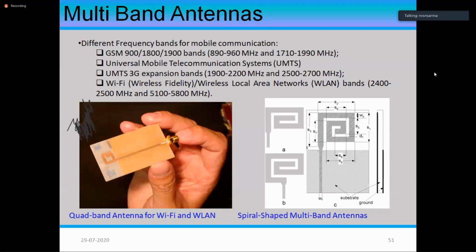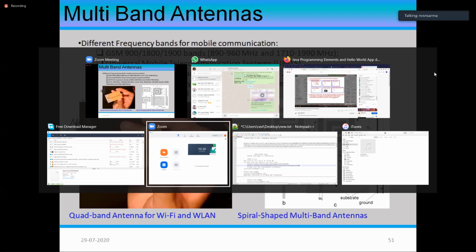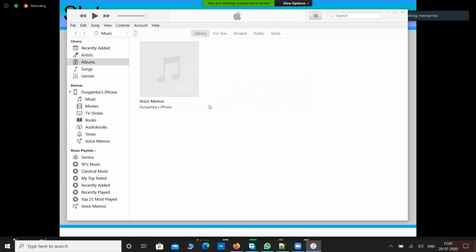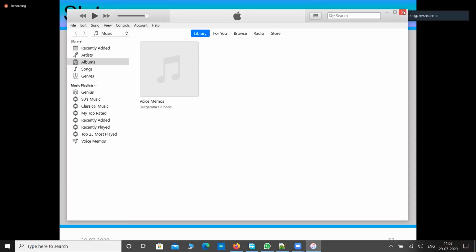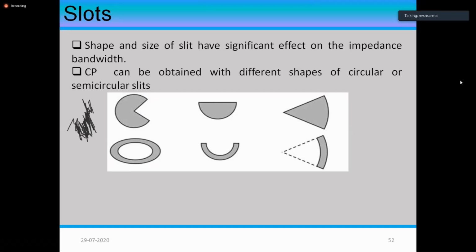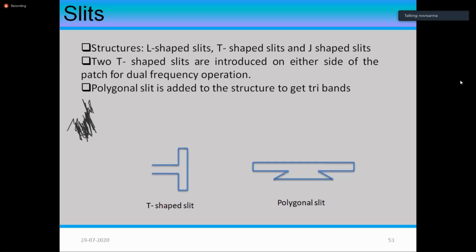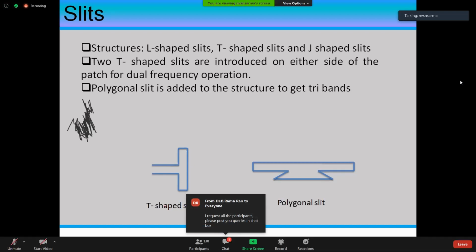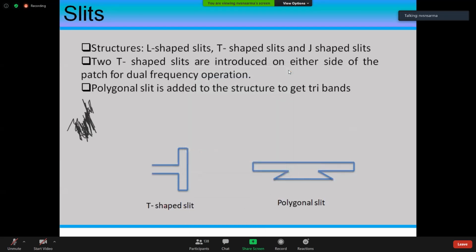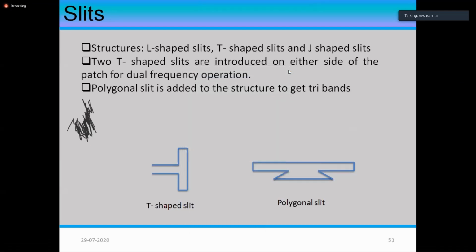So the feeding line acts over a very wide range, and the antenna can take power only over a certain range of frequencies. That decides the bandwidth of operation. Okay, and it's not necessary that we should use only rectangular shapes. You can use many other shapes also, like what has been shown, and you can get good circular polarization. It's not that we need to use only slots. You can think of slits also, very narrow ones. And again, all alphabet diagrams are possible. So here they have shown T-shaped, J-shaped, etc.